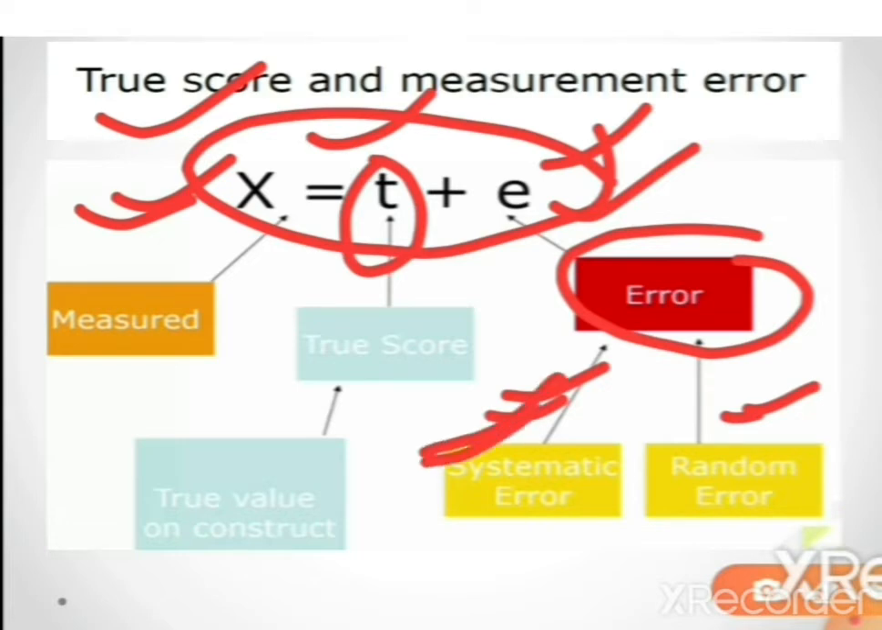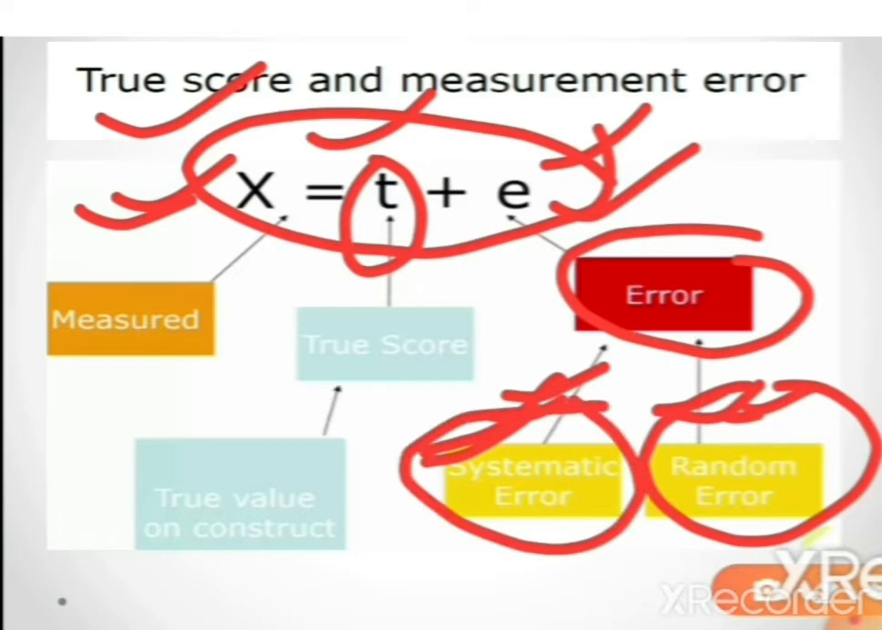Another is random error. Random error would be where we are just as likely to overrate as to underrate the actual variable. So this is the random error. The error of any system comprises two types of error: one is systematic error and another is random error.